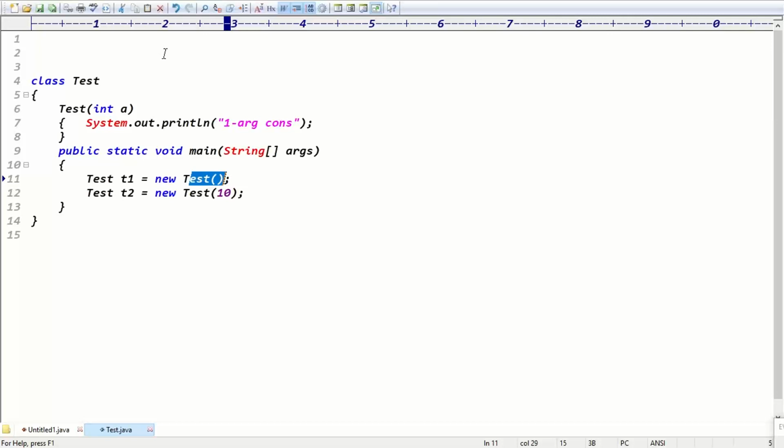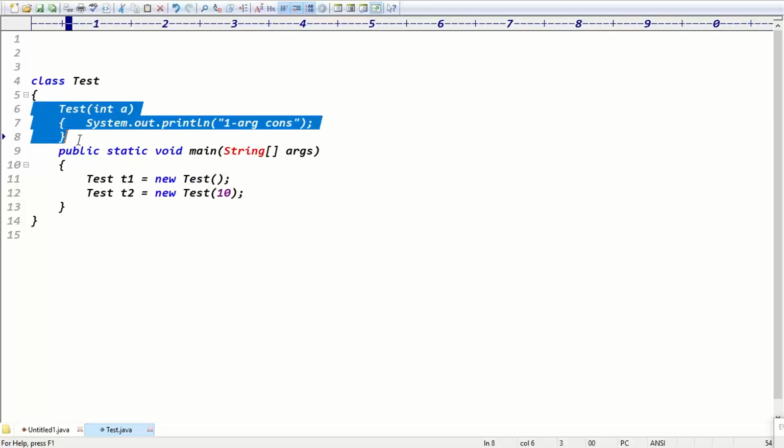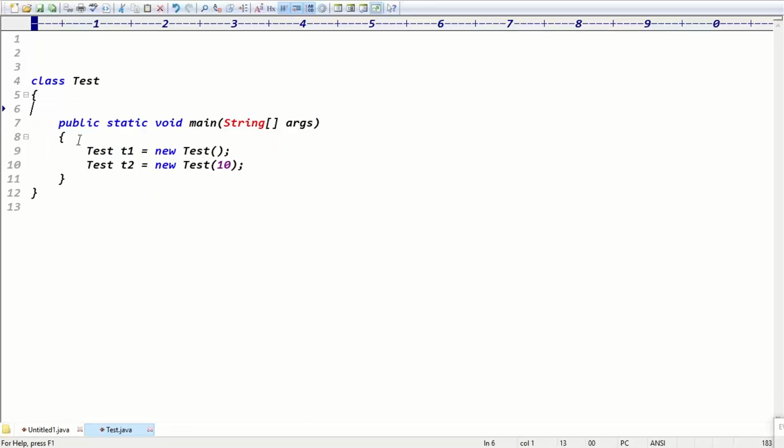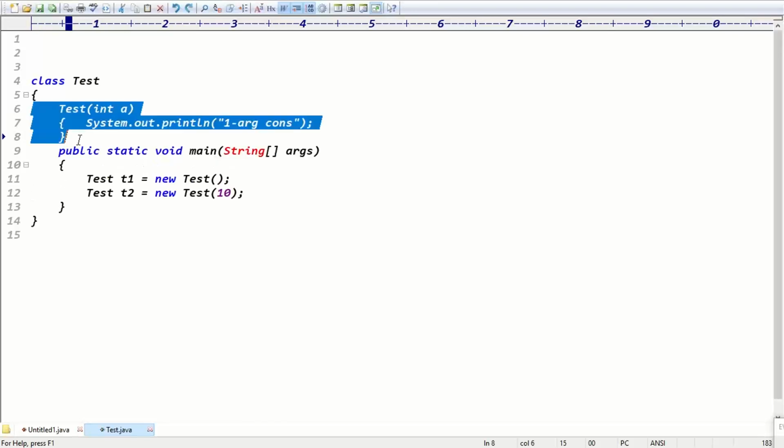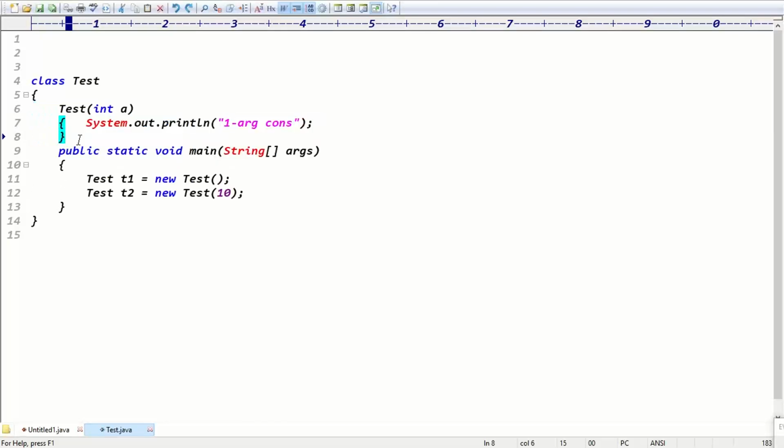But the compiler will take the responsibility to generate the default constructor only when we do not define any constructor inside the class, guys. If you are not declaring any constructor, then only the compiler takes the responsibility. Once you start defining a constructor, the compiler never takes the responsibility. That's why, even for a zero argument constructor, you have to define your own constructors. Guys, either the compiler has to take the complete responsibility or the user has to take the complete responsibility.